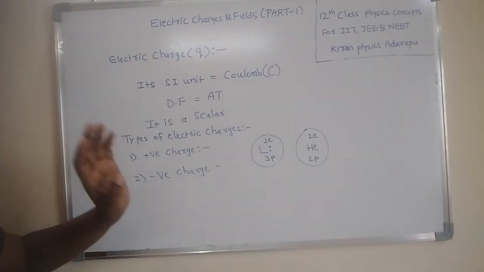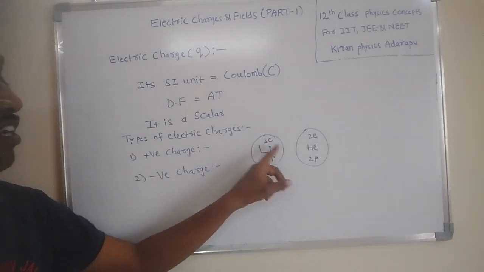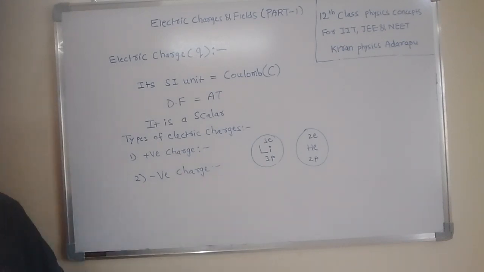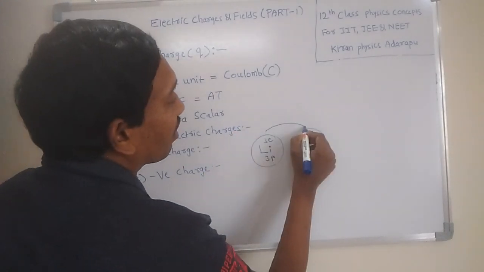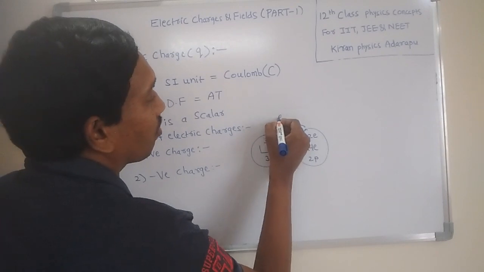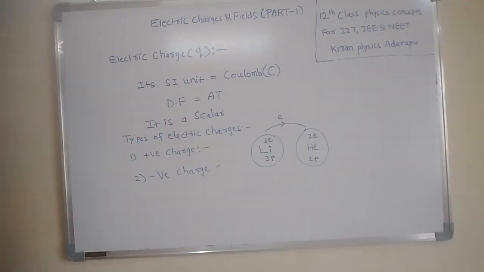But when it loses one electron or gains some electrons, then it presents a charge. For example, when these two bodies are rubbed against each other, electrons are transferred from one body to another. Suppose one electron is transferred from lithium to helium.